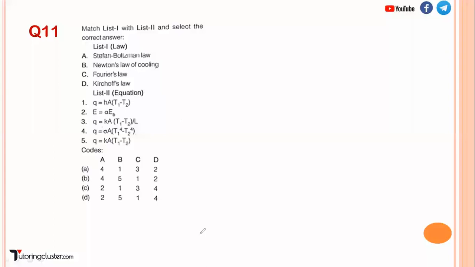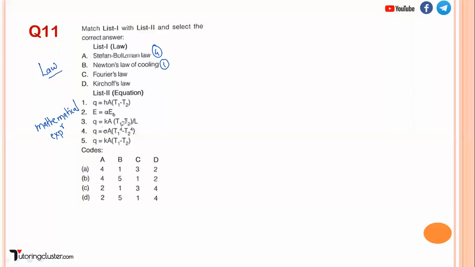Now, match the following. Okay, Stefan Boltzmann law, Newton's law of cooling, and these are the mathematical expressions. So these are the laws of heat transfer, and this is a mathematical expression. Please check whether you can answer this question. Stefan Boltzmann law, temperature to the power 4, so this will be 4. Newton's law of cooling, Q is equal to hA delta T, so this will be 1.